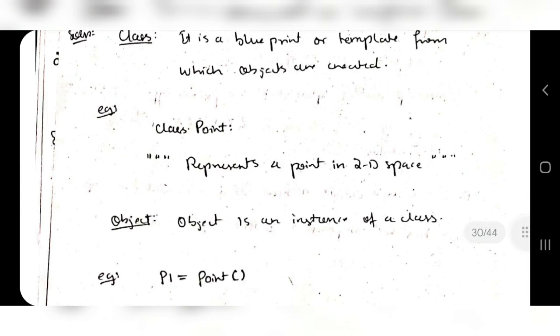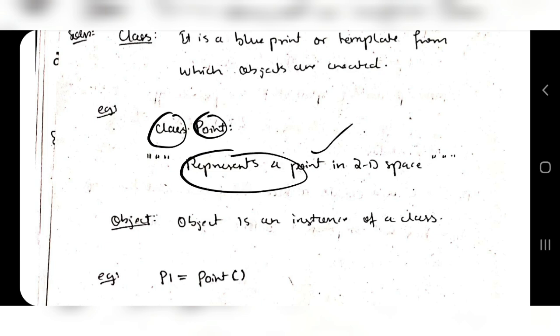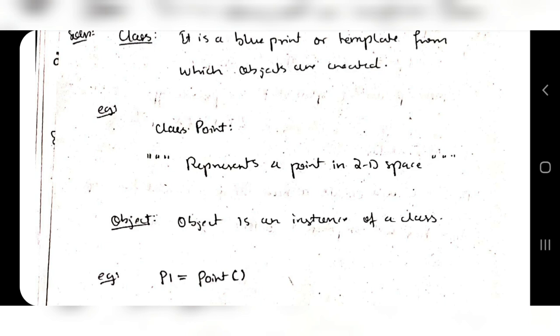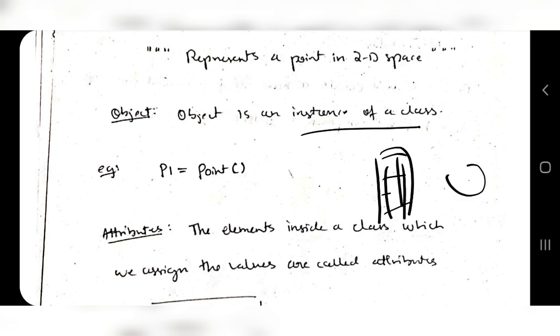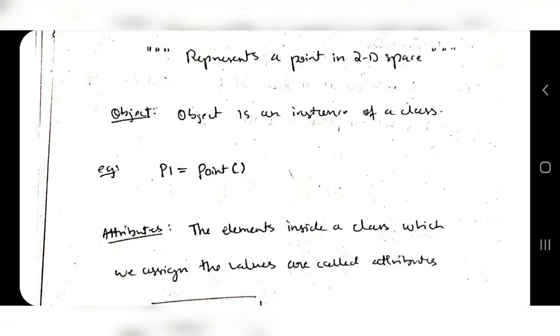You will write the class definition as follows: class Point, and after that you will write the class body and the functions here, means the member functions and the member data. Okay, an object is the instance of a class, means the building which is built after seeing the blueprint. So that is the object. So here P1 is the object and Point is the class. To create an object, this is the syntax: the class name followed by brackets, and that will be stored in P1. So P1 is the object of the class Point.